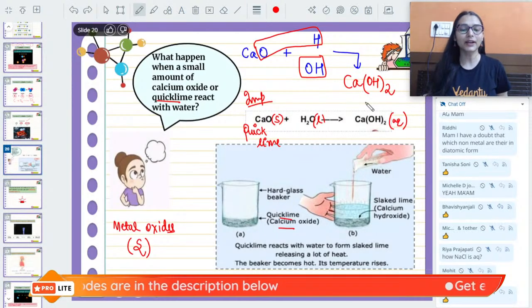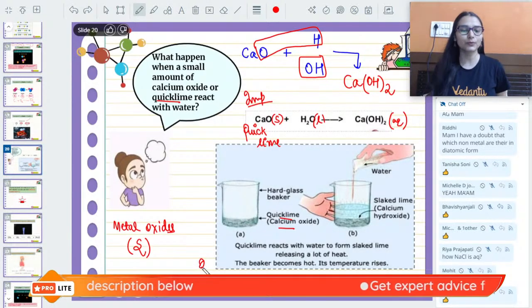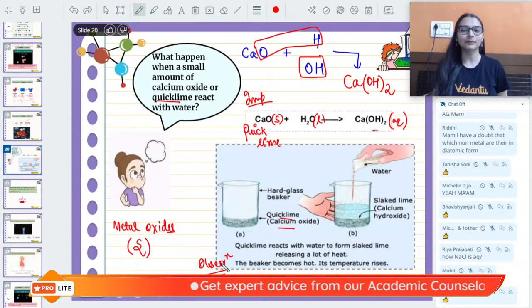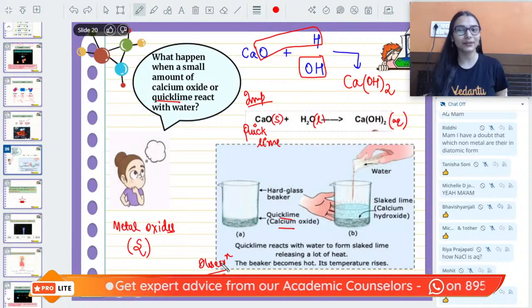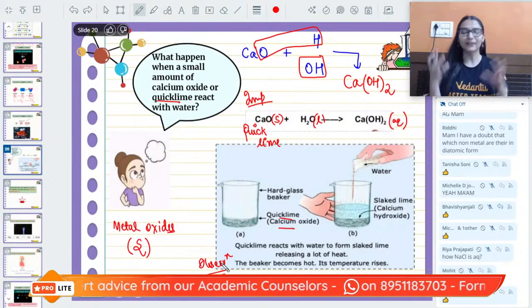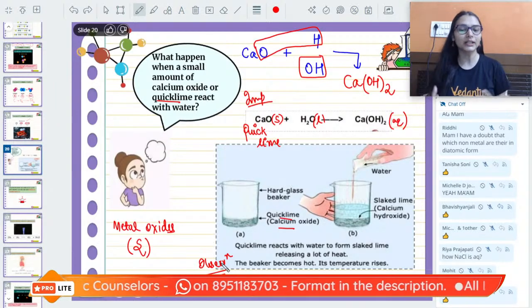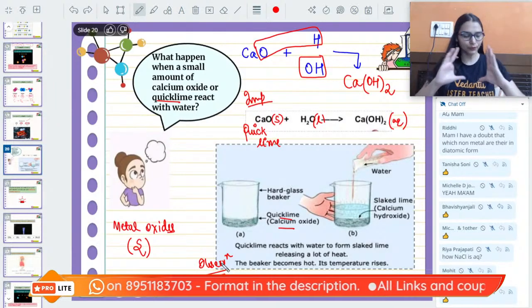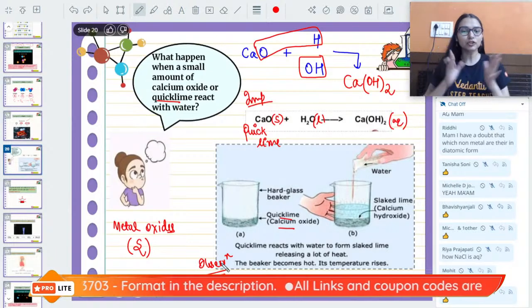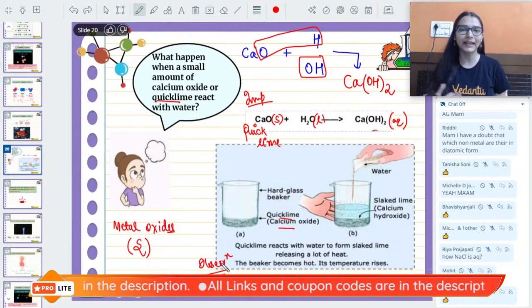Whenever you are doing this reaction, there is one observation. Whenever you are adding quicklime into water, you should always do this reaction by wearing gloves on your hands. Why are you supposed to wear gloves? Because when you touch the vessel, it will become so hot that your hands might get burned.